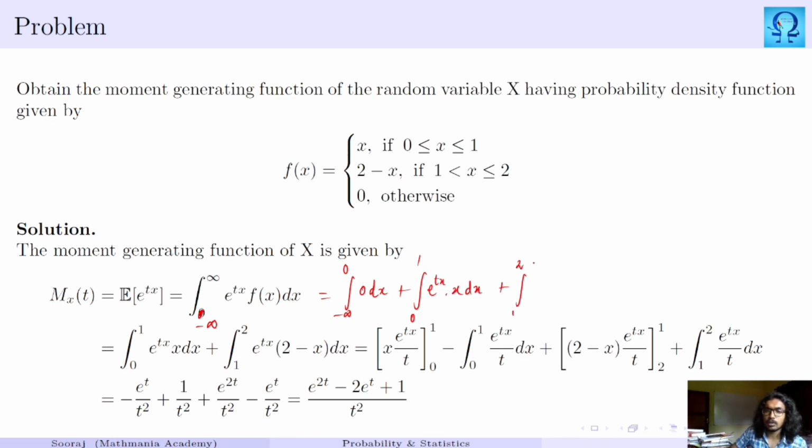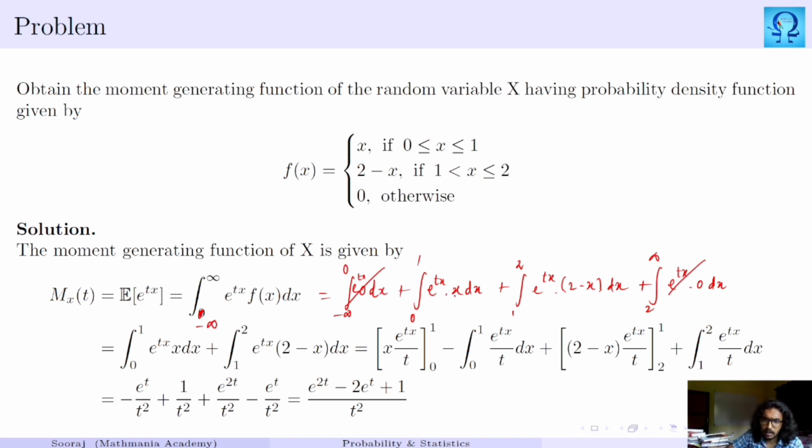From 1 to 2, it is e^(tx) multiplied with (2 minus x) dx, plus from 2 to infinity, it is e^(tx) multiplied with 0 dx. Even here it is e^(tx) multiplied with 0, that is why it is 0. So all we need to do is to integrate these two integrals.